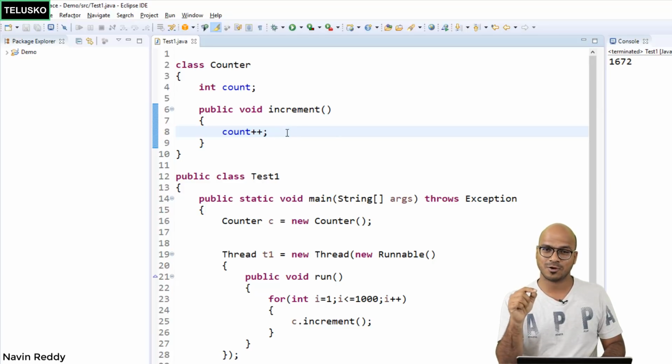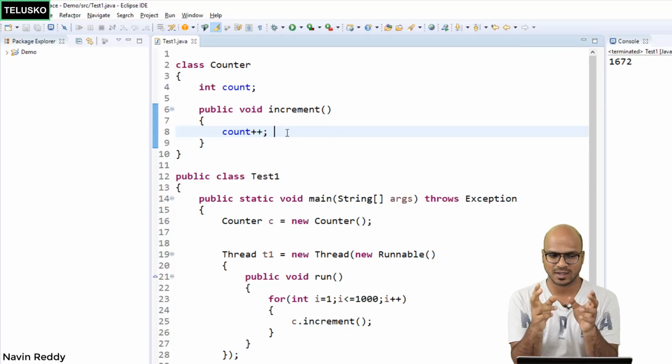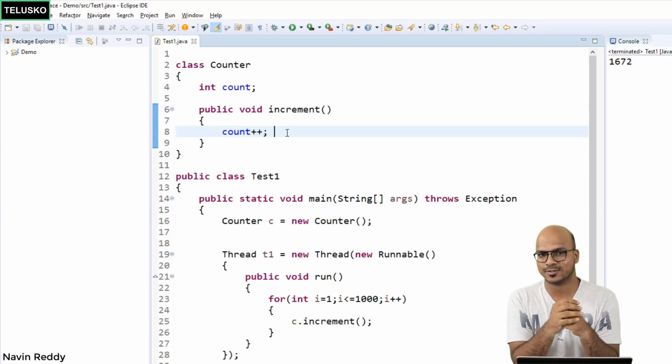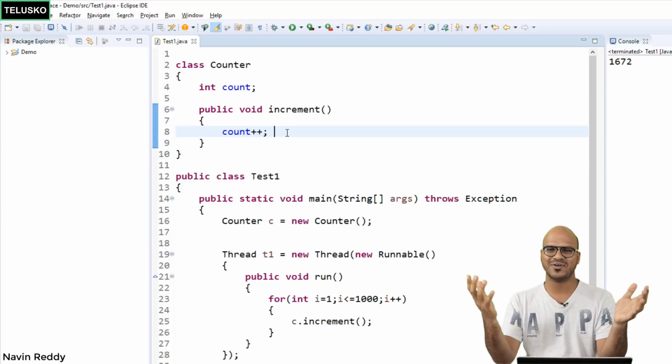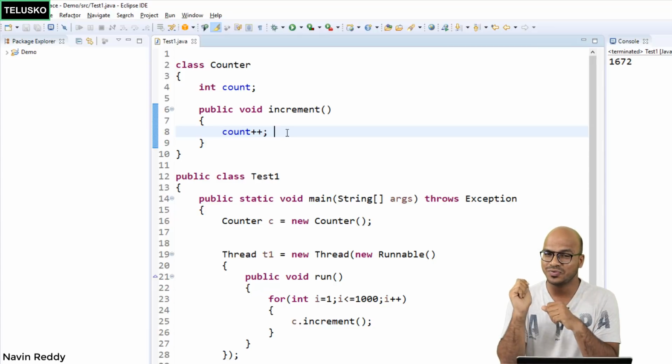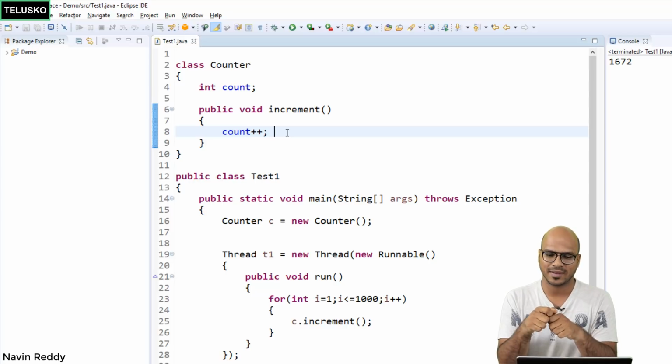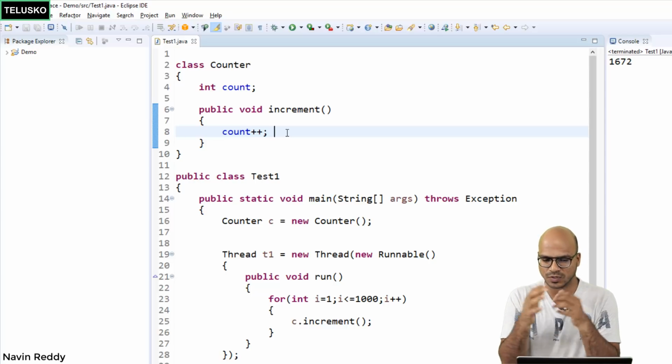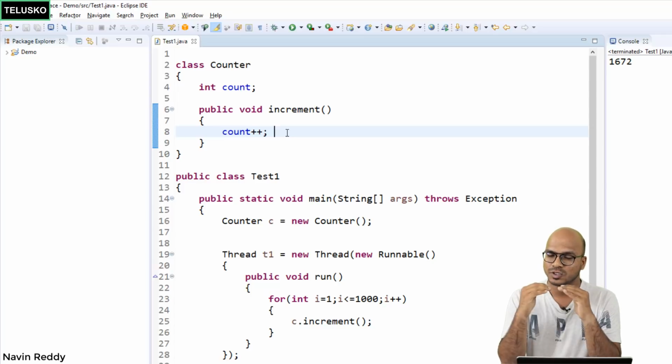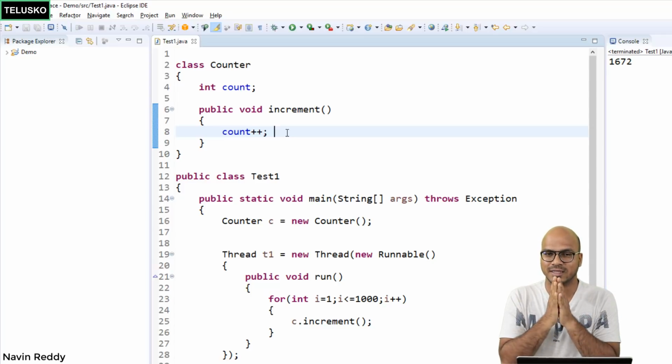And that's where the problem starts, because if two threads reach the same point, both will ask for the value of count. And then count will say, hey, my value is 100. So thread 1 will assign 101, thread 2 will also assign 101. Right? That's where we are missing our data. So we don't want both threads to work with count at the same time. We want to achieve thread safety here. Thread safety simply means that this method will be executed only by one thread.